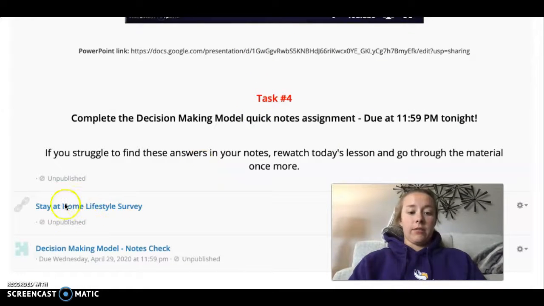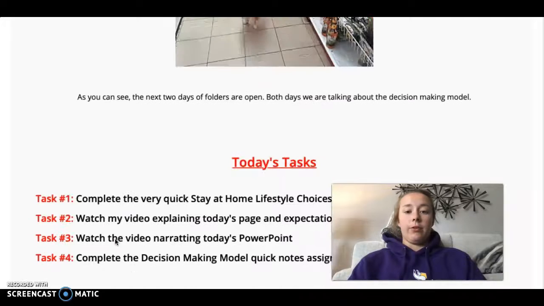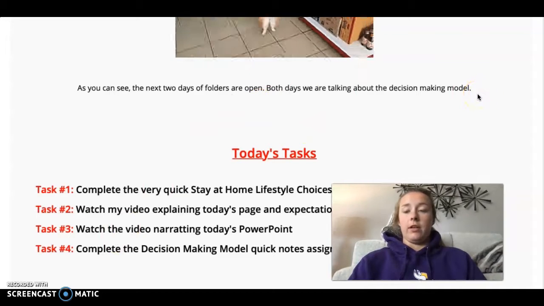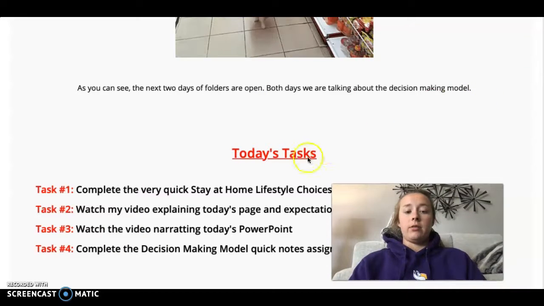So here's the link for the task 1 survey if you do not get that filled out at the top. And then here is what you are turning in today. Okay, so you just need to complete that and you are good to go for today. As you can see, the folder is also open for tomorrow. So if you want to just jump right ahead and finish that and do all that, go right ahead.